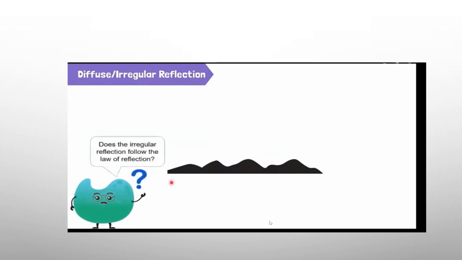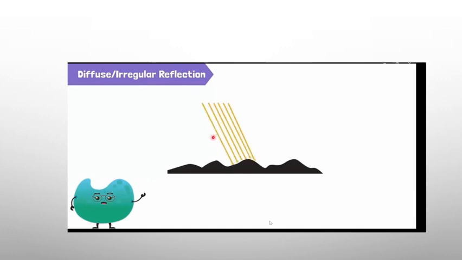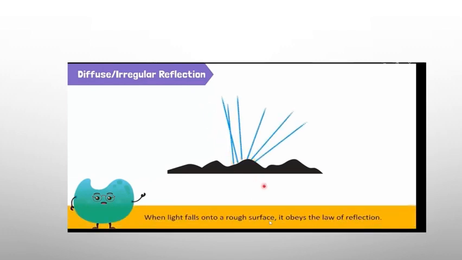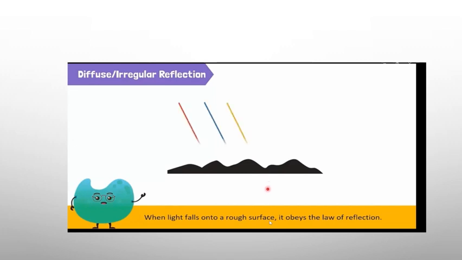But the question comes, does it also follow the law of reflection? You ask yourself, because the rays fall and are reflected in different directions. So this is where we want to answer. As the beam of light falls on the rough surface, the answer is it obeys the law of reflection, where we say the angle of incidence equals the angle of reflection. We want to look at these blue, red and yellow rays.